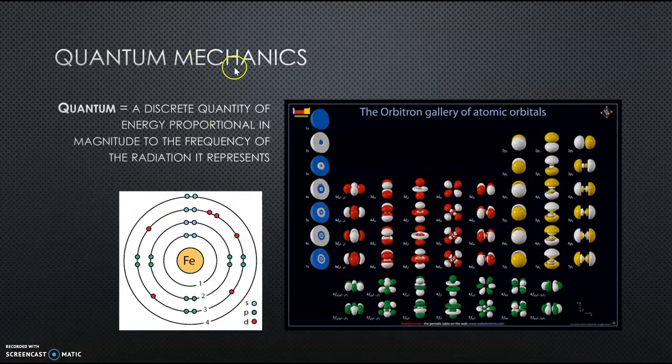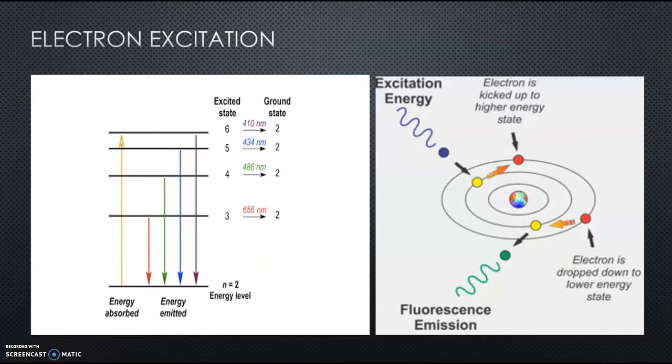So if we go back to the theory of quantum mechanics, that electrons exist in quantized orbitals and energy states, we remember that a quantum is a discrete quantity of energy proportional in magnitude to the frequency of the radiation it represents. So the energy that electrons have in the first orbital is equal to a certain amount of energy found in a photon, and that photon will have a set frequency or a set wavelength in order to have that amount of energy. So quantum mechanics is explaining what we see with the atomic spectra, why atoms absorb certain frequencies and emit certain frequencies while others pass straight through.